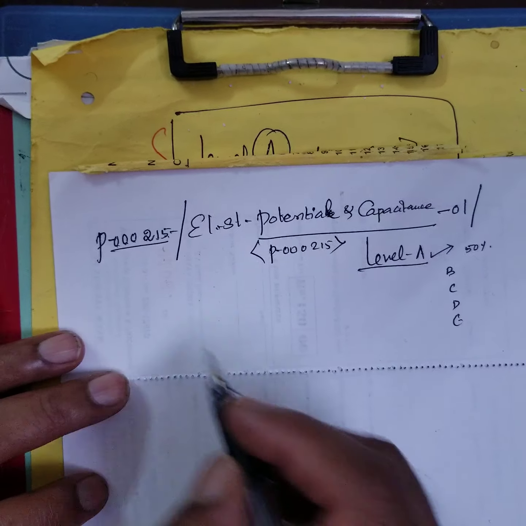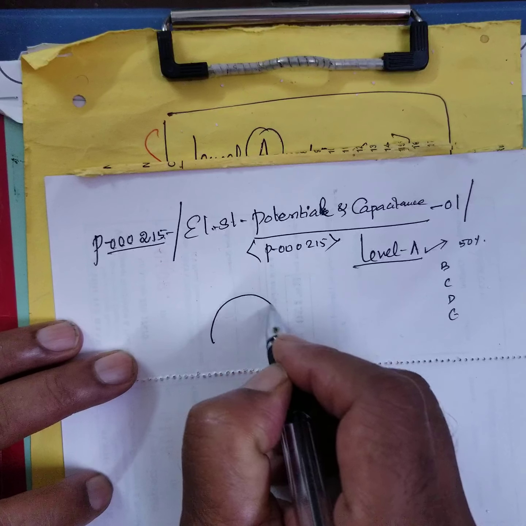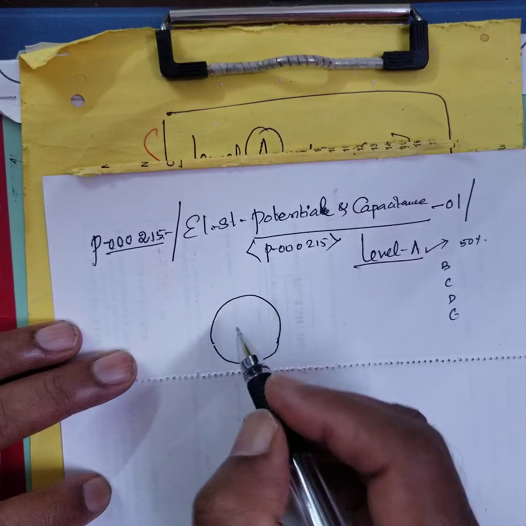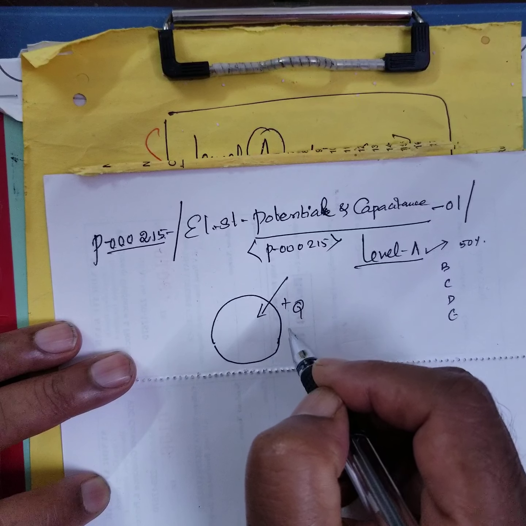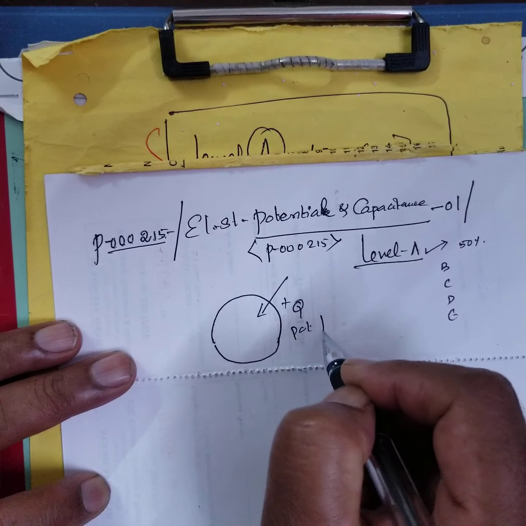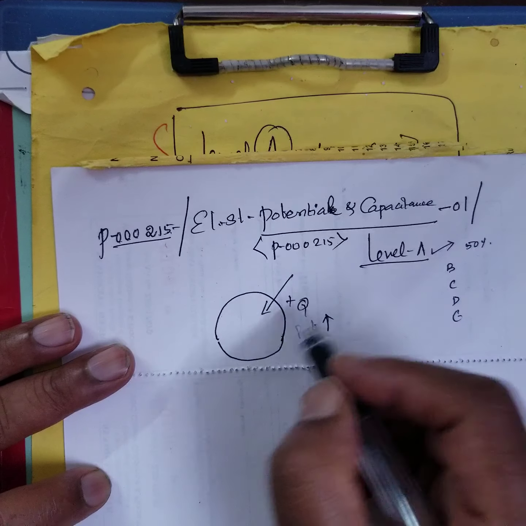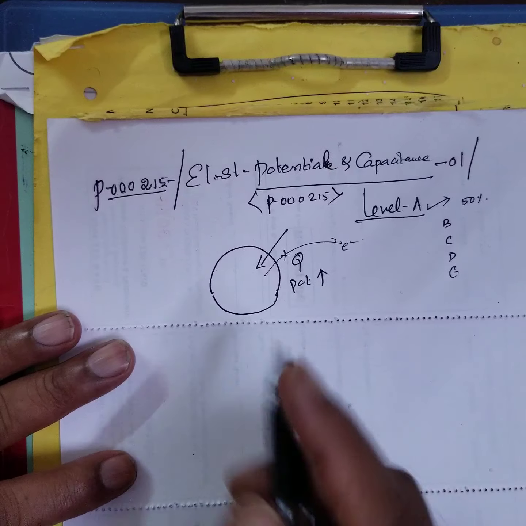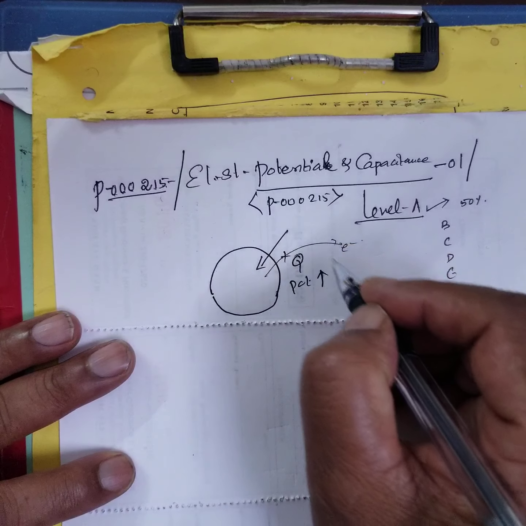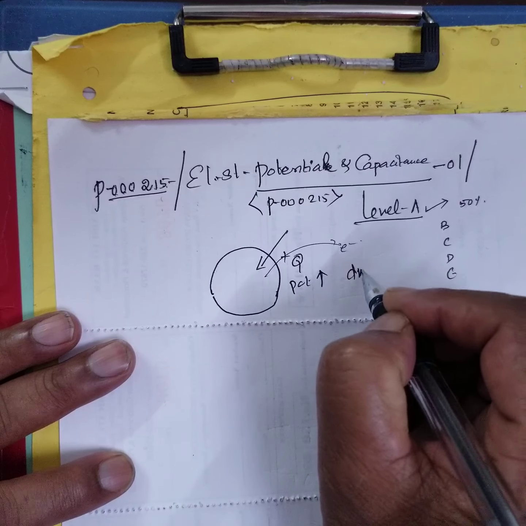Coming back to that, what do you mean by potential? Suppose you have a body, and you are adding some charge to this. When you add a charge to this, what happens? Its potential increases. What do you mean by adding a positive charge? That means removing electrons. In order to add a charge, I have to do some amount of work, a small amount of work.